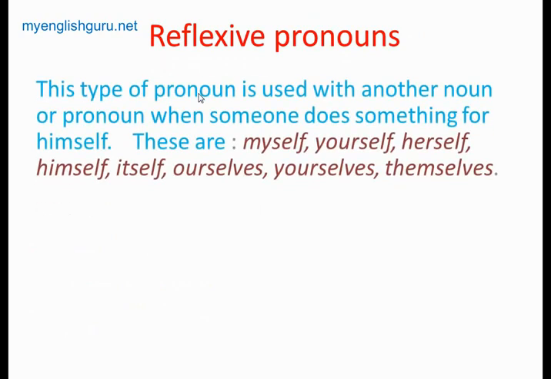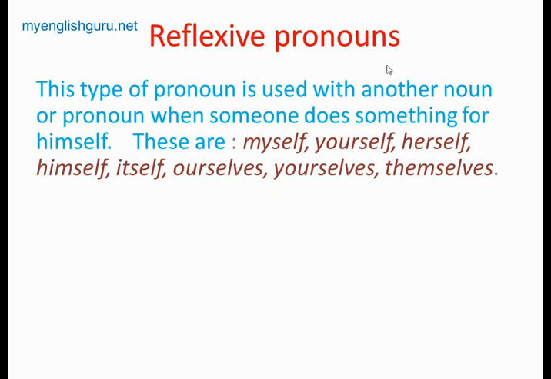Now the next one is reflexive pronouns. This type of pronoun is used with another noun or pronoun when someone does something for himself or herself. These are myself, yourself, herself, himself, itself, ourselves, yourselves and themselves. These are the examples of reflexive pronouns.